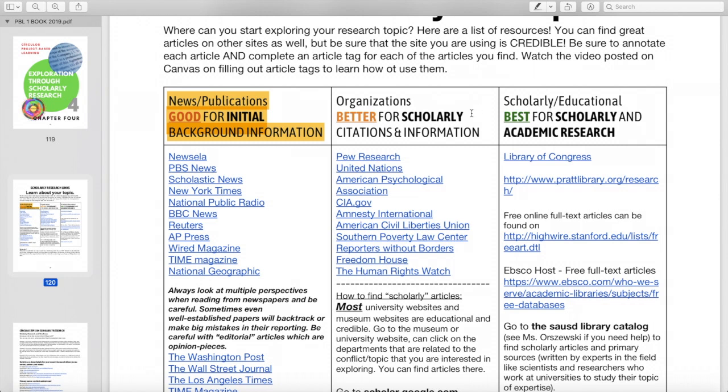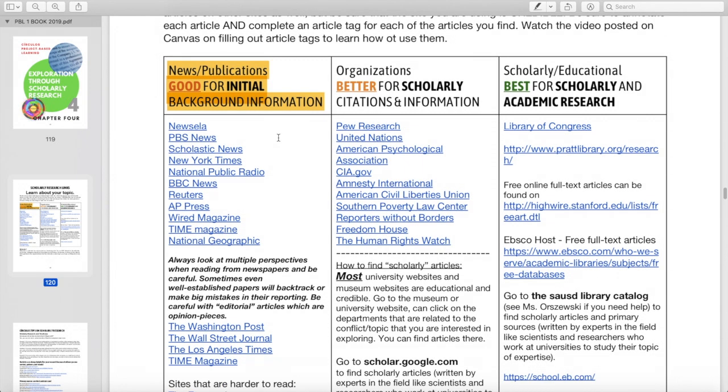As you notice, I have three categories of sources. The first column are those that are news and publications that are good for initial background information. So this means these are articles like in the New York Times or in timemagazine.com where you will have really great pieces written by journalists, but those journalists don't have PhDs in those topics. But what they do is they reference peer-reviewed scholarly research articles or data or studies that are often linked.